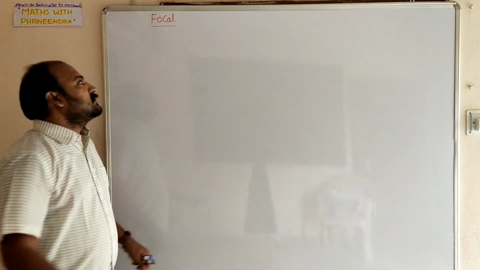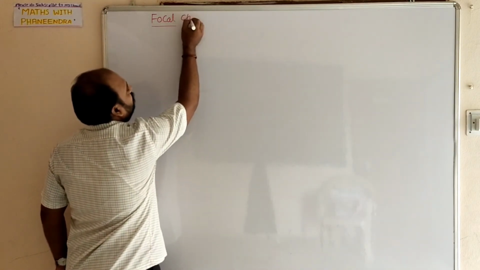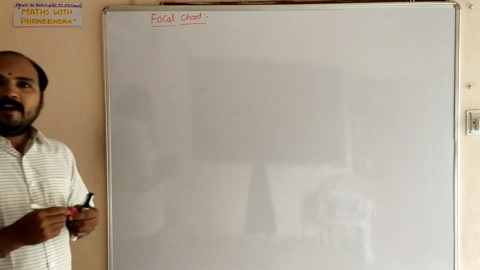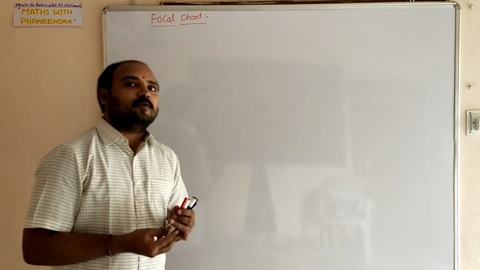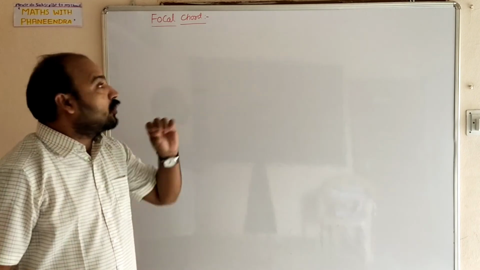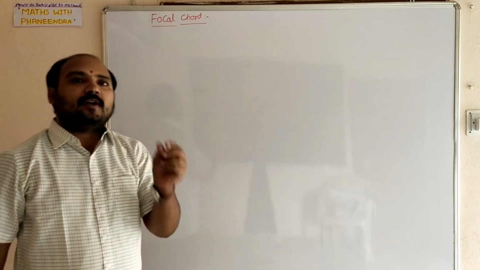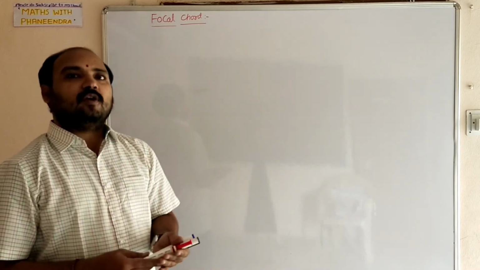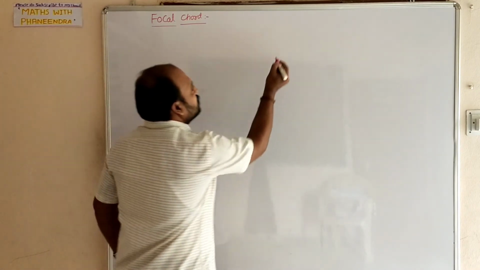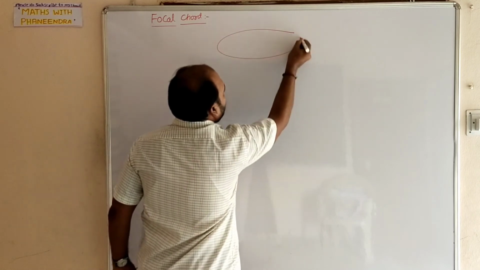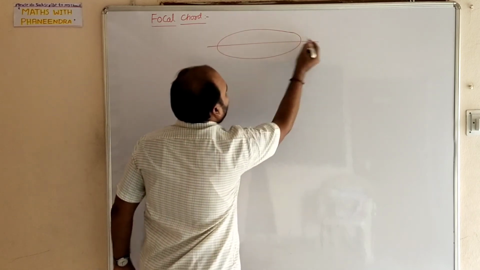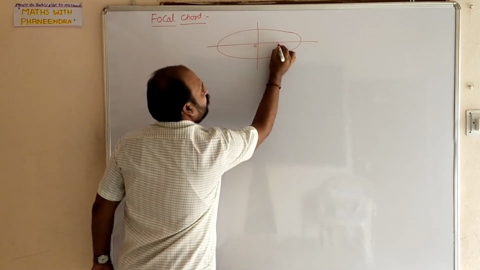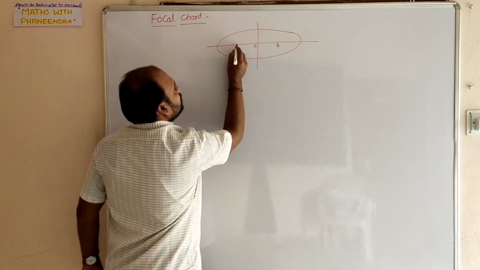The next concept is focal chord. We already discussed the definition of focal chord, but based on it one important result is there, and based on that result we will get a number of questions in competitive exams, dear students. See here, this is the ellipse curve, the center of the ellipse, and the foci S and S dash.